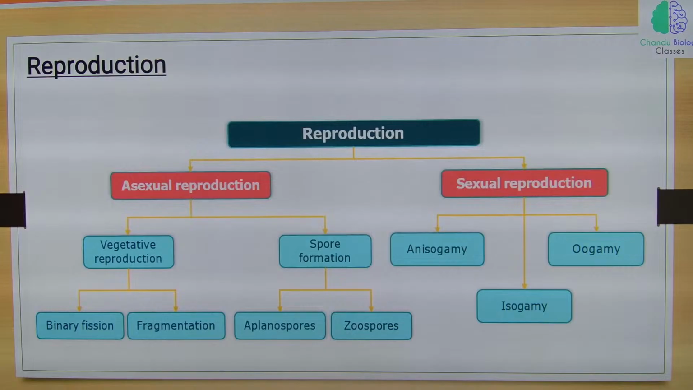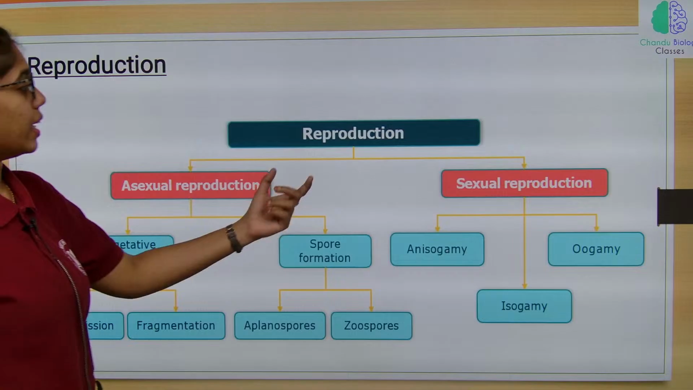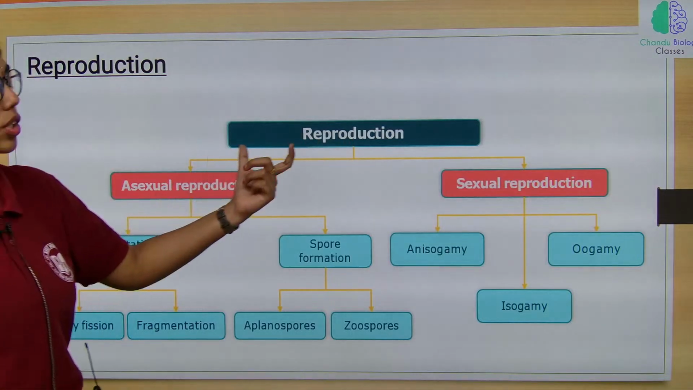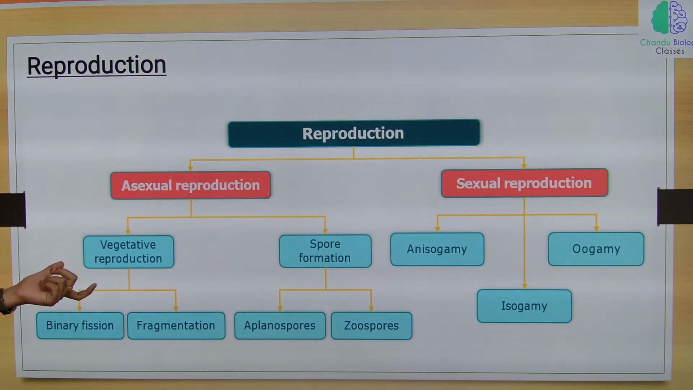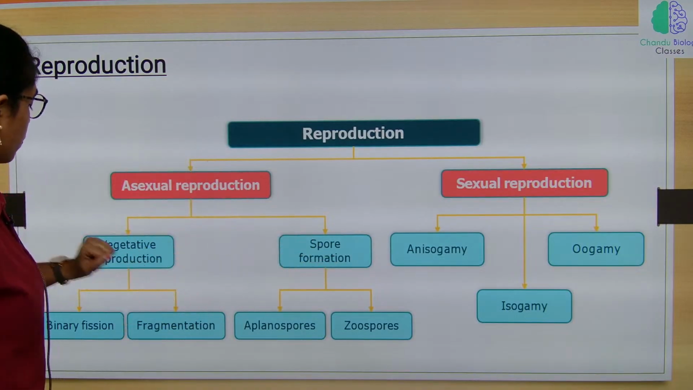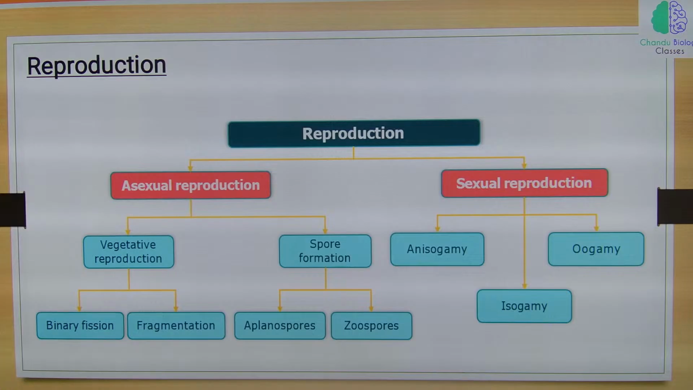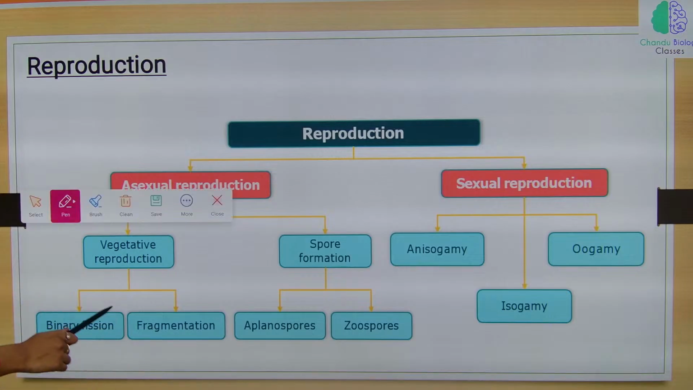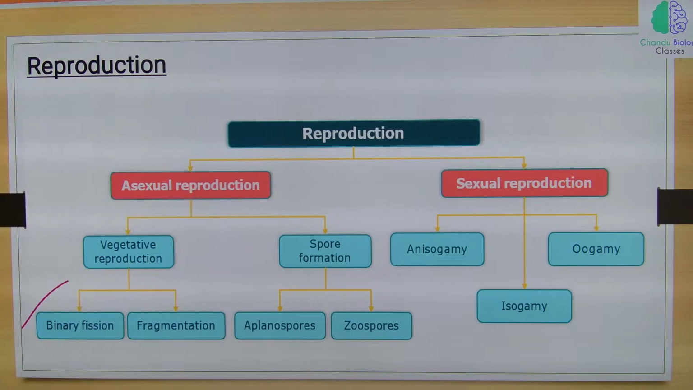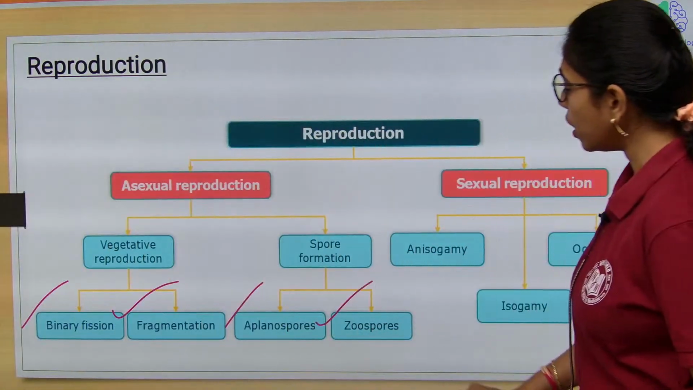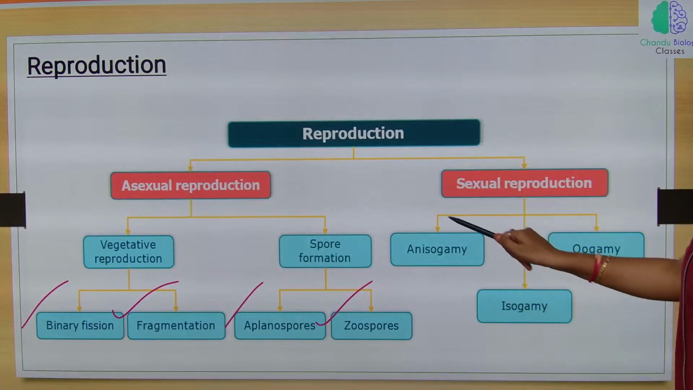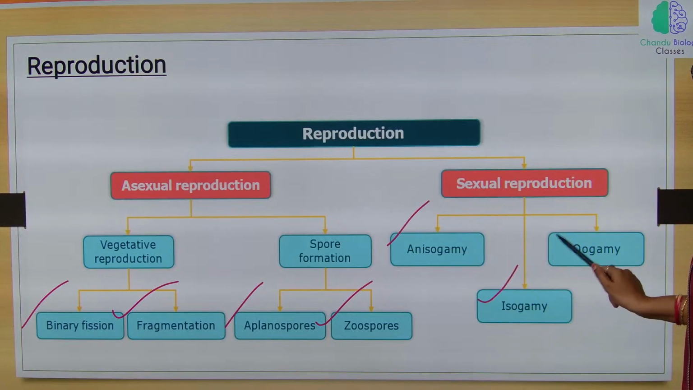Next is reproduction. When it comes to reproduction in algae, algae have both asexual and sexual reproduction. Asexual reproduction can be through vegetative reproduction or spore formation. Vegetative reproduction can be through binary fission or fragmentation. Spore formation is through aplanospores and zoospores. Sexual reproduction is by anisogamy, isogamy and oogamy.